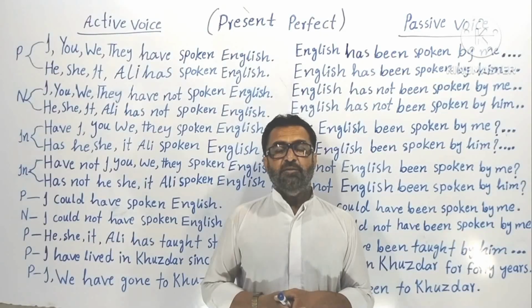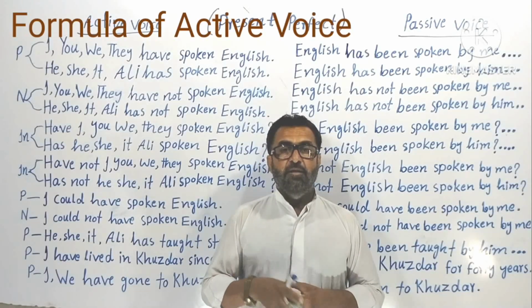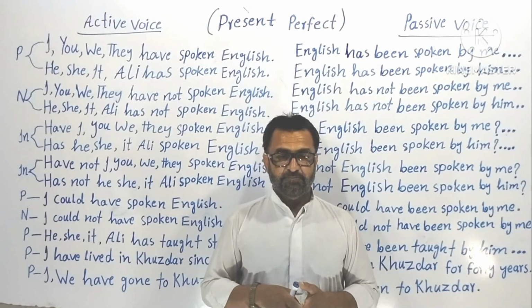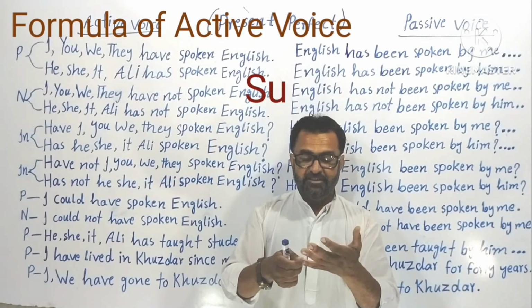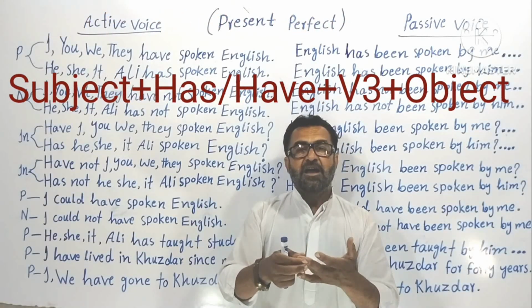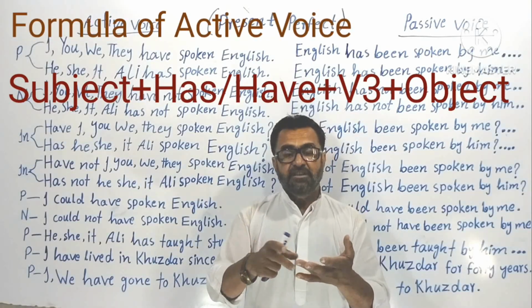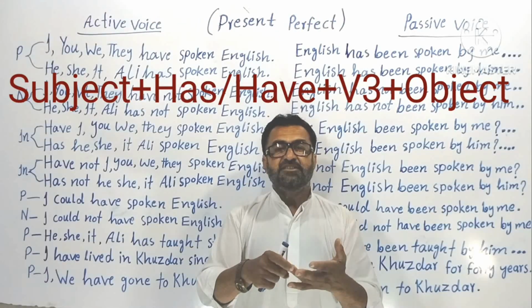Now let's talk a little bit about the formula of active voice in present perfect. The formula is this: first of all your subject, then your helping verb, I mean has or have. Why has, why have? Has is for singular subjects, have is for plural subjects.